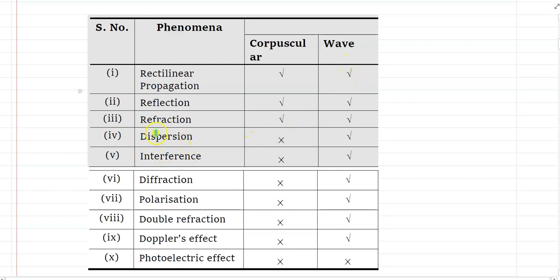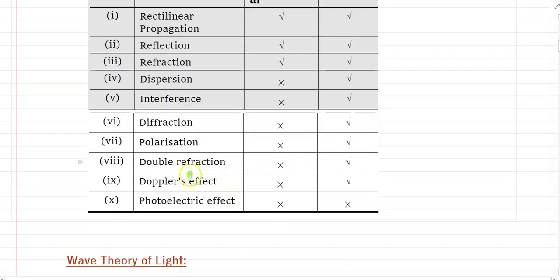Some other properties like dispersion, interference, diffraction, polarization cannot be explained by the corpuscular theory. So we need another theory, which is wave theory. Also double refraction and the Doppler effect are phenomena of waves.